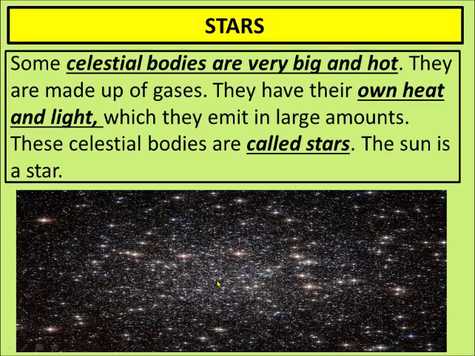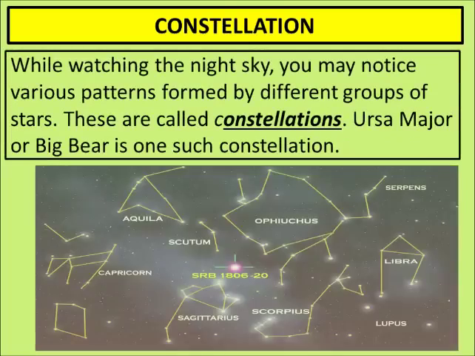Other than the sun, there are millions, billions, and countless stars in the sky which we cannot count. But we also don't know all those stars because they are very far from our Earth. See, there is only one star, that is the sun, which is close to our Earth. Even then, see how much heat we feel during the summertime. And imagine what will happen if there were two suns, right? The Earth will become very hot. So we are best with only one star, that is our sun. We are comfortable with it, and we don't want more stars to come near our planet.